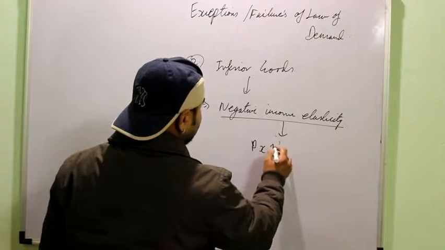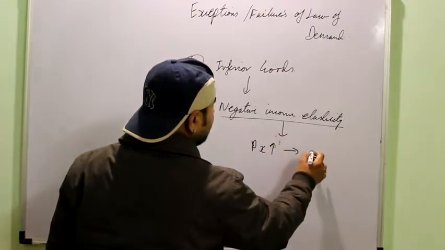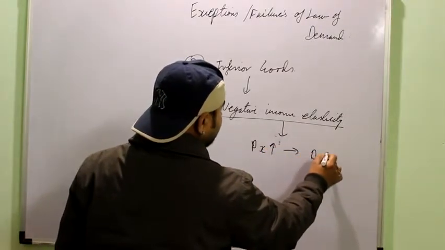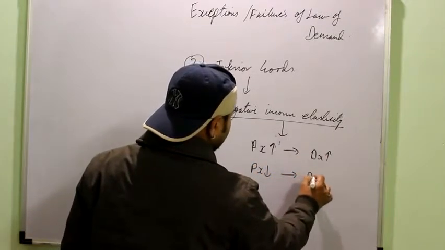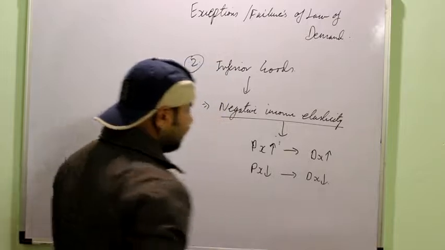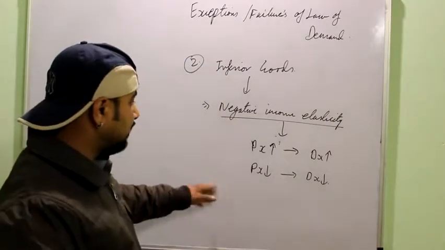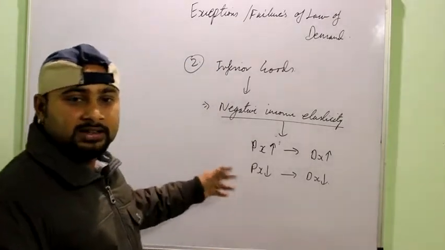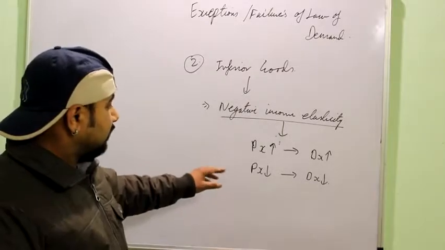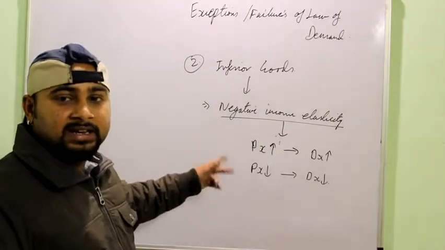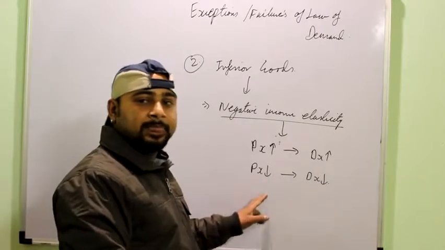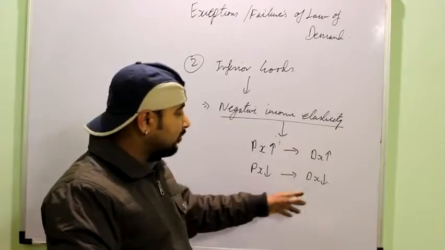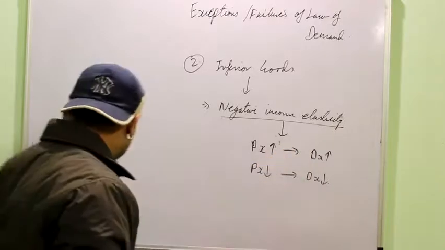If their prices rise, then their demand would also rise, while if their prices fall, then their demand will also fall. Because if the price falls, then the consumer will try to switch over to the other commodity, because he can afford it, affordability will increase, income effect, right? If the price of an inferior good is falling, then your affordability will rise, so you can afford better quality goods, right?